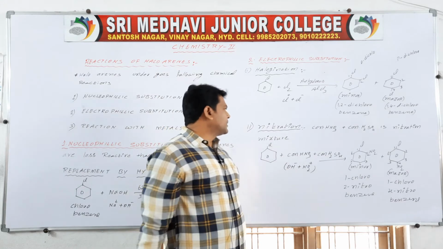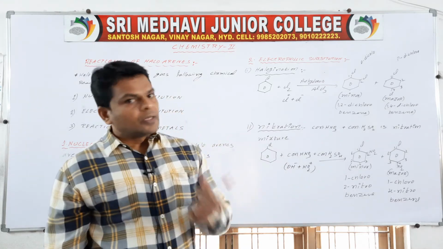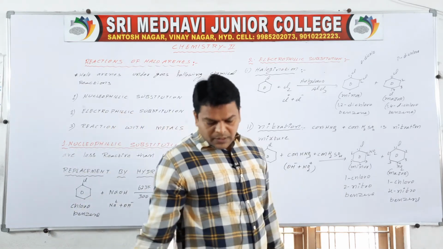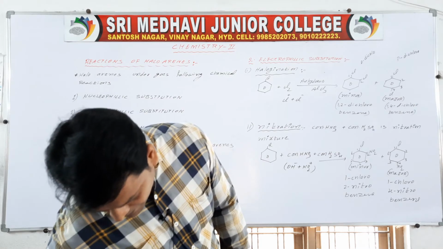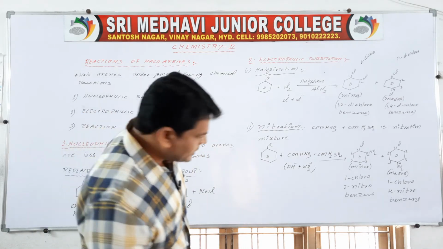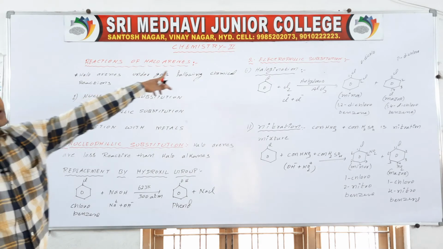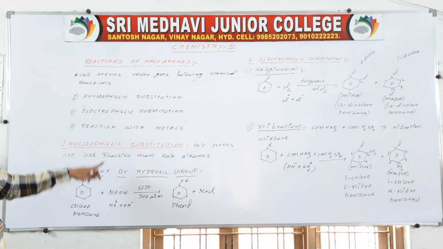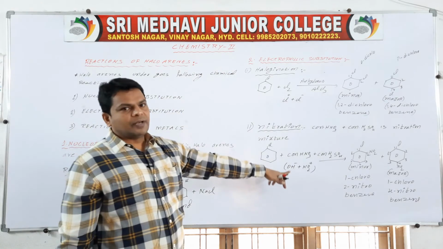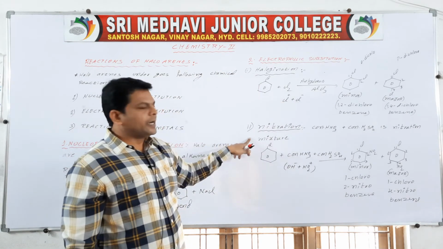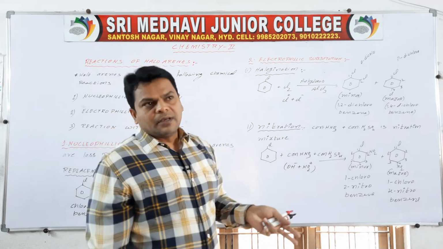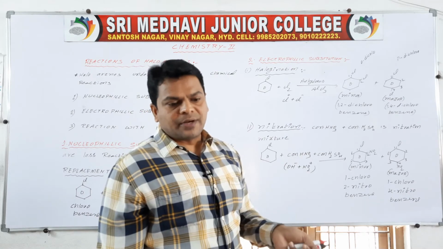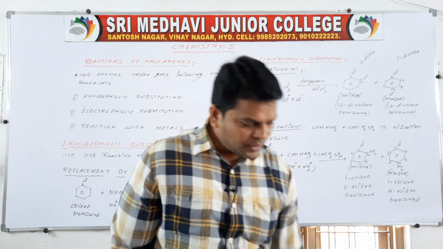So here it is nothing but a nitration. Okay. Next we have to discuss sulfonation. So these are reactions of haloarenes. Haloarenes undergo the following chemical reactions, 3 types: nucleophilic substitution and electrophilic substitution. Electrophilic substitution, halogenation and nitration are discussed. Next, sulfonation and Friedel-Crafts reactions we have to discuss.